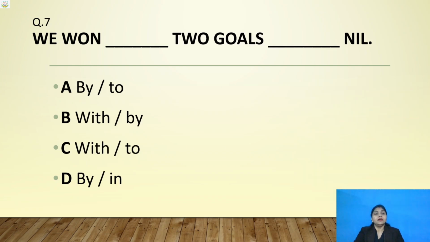Question 7. Choose the correct one. We won 2 goals, nil. Option A, option B, option C and D. Which one is correct?